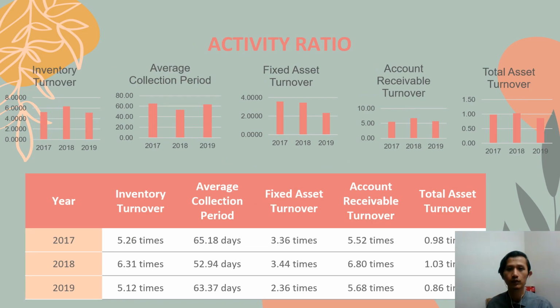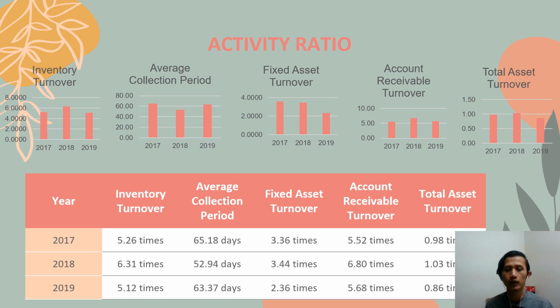Next, let's continue with activity ratio. There are 5 components in activity ratio, which are inventory turnover, average collection period, fixed asset turnover, account receivable turnover, and total asset turnover. In 2018, Inari managed to gain the highest inventory turnover, which is up to 6.31 times, and average collection period is the lowest in 2018, which is 52.64 days.